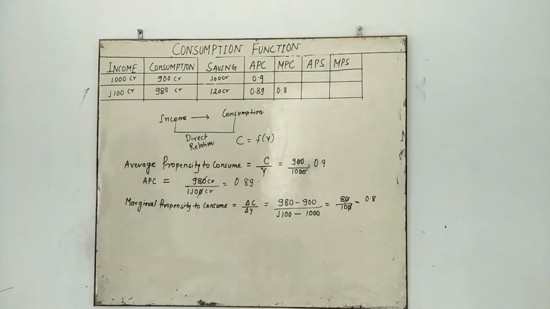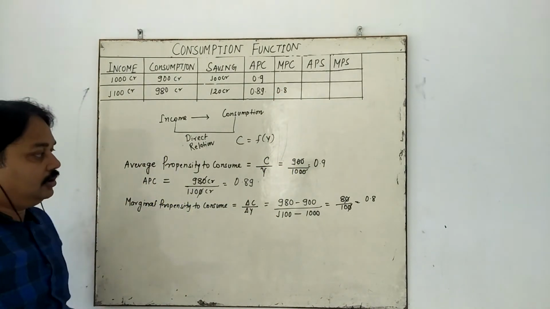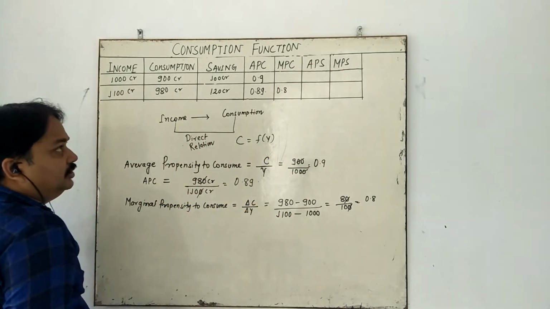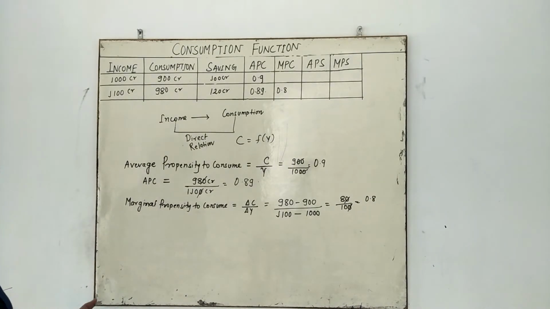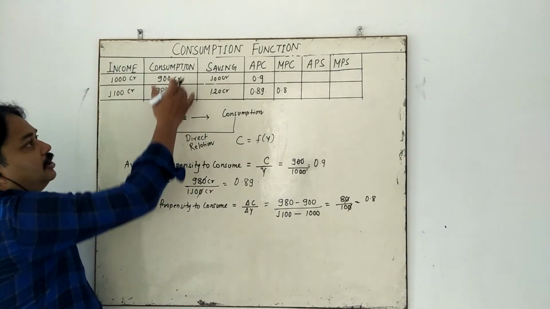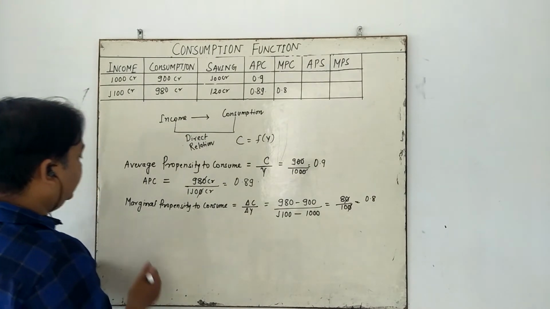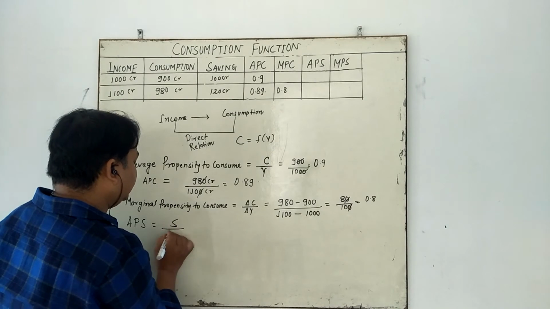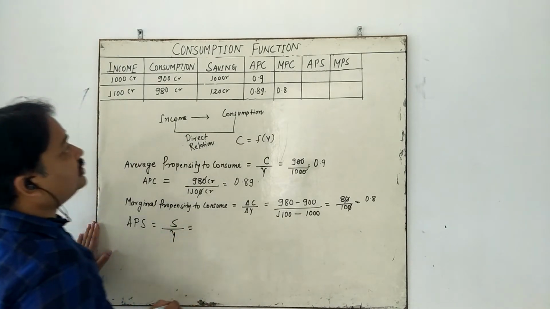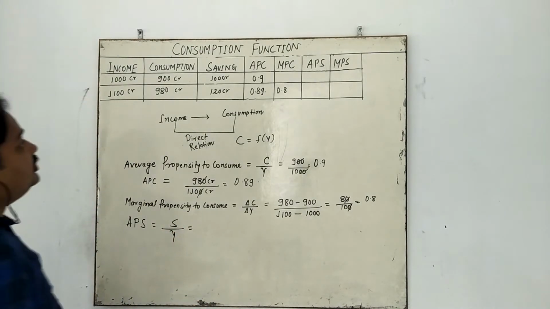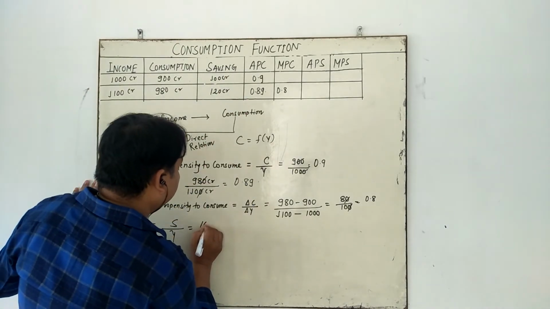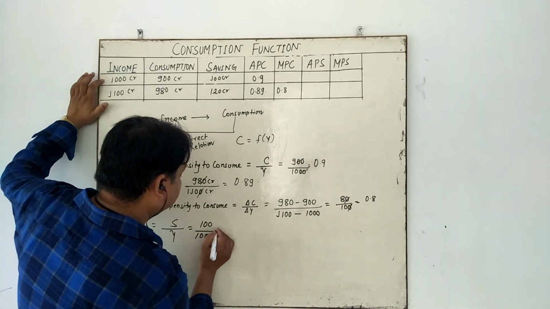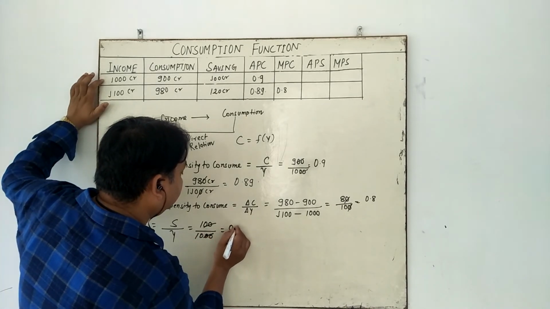So my dear student, if you want to calculate APS, APS has the same logic. APS means saving upon income. First, what is the saving? 100 upon income of 1000, so 0.1.